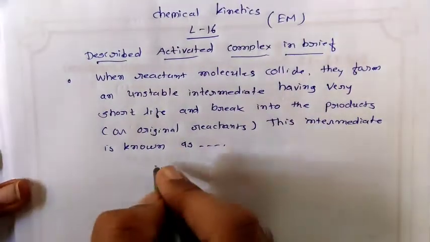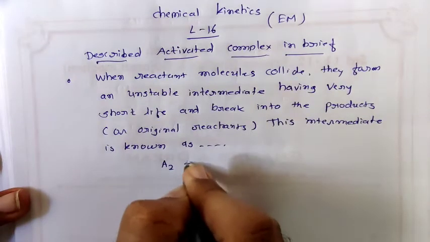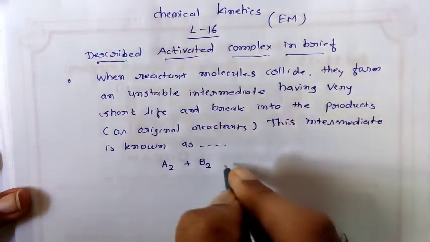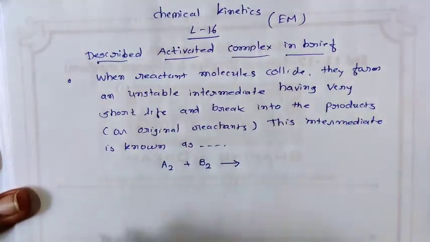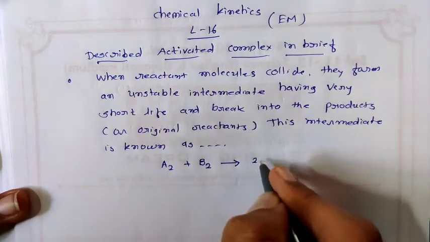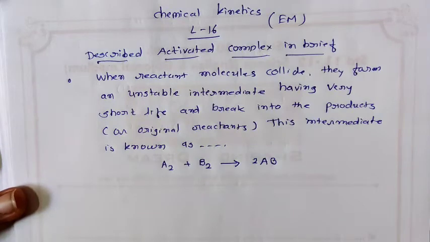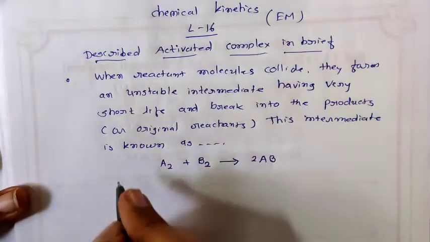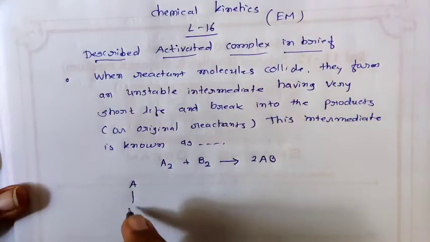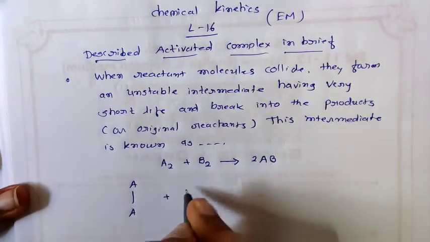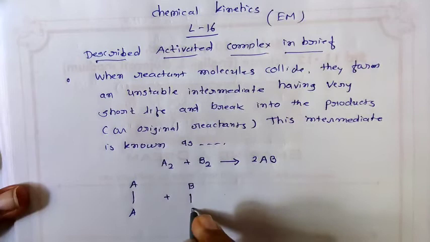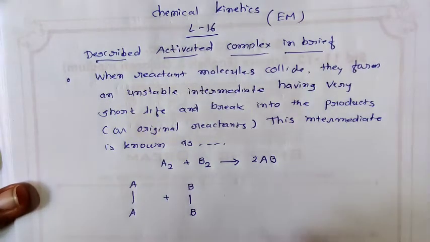Just see, if I have A2 plus B2 as a reactant, A2 plus B2 reacts with each other and gives 2AB. So A2 plus B2 gives 2AB. Okay, just see, A plus B. These both are reactants.